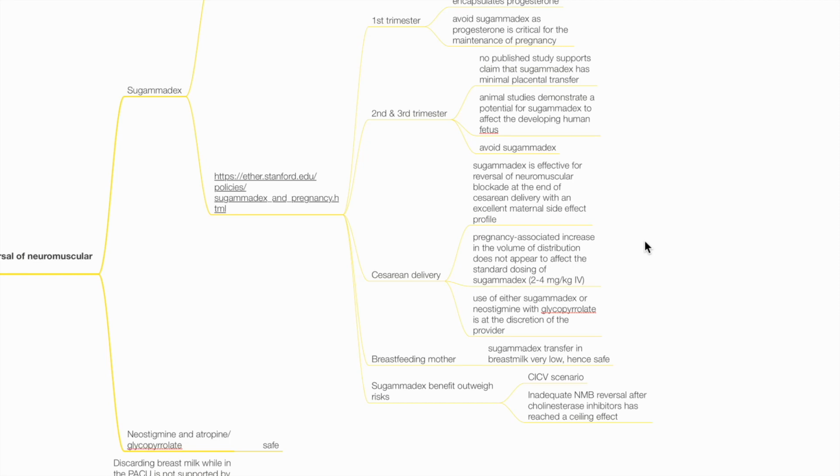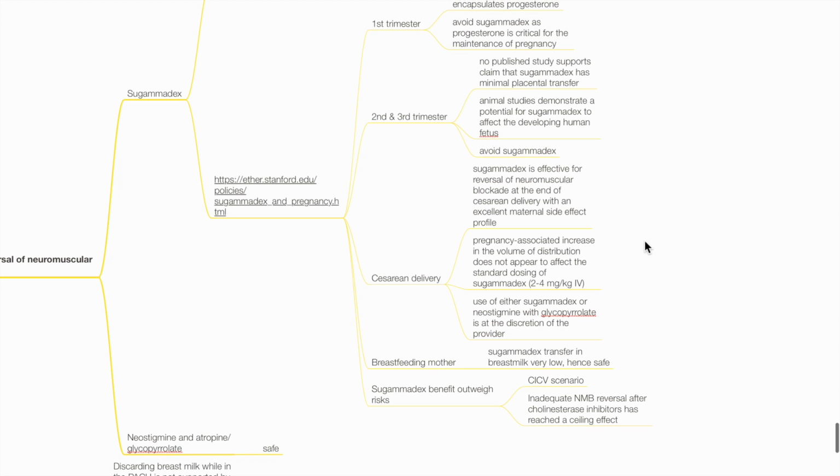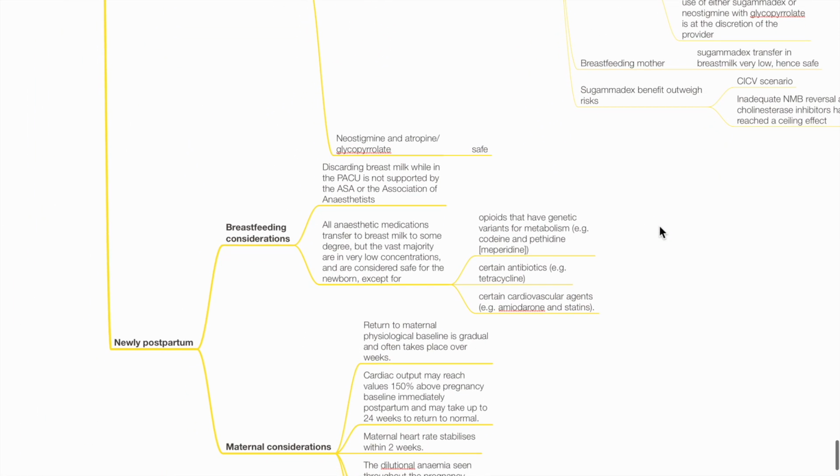Situations where Sugammadex benefit outweighs risk include CICV scenario and inadequate neuromuscular blockade reversal after cholinesterase inhibitors have reached a ceiling effect. Reversal with neostigmine and glycopyrrolate is safe.